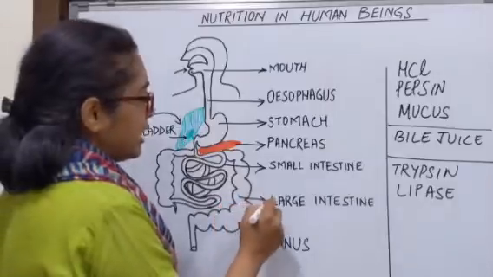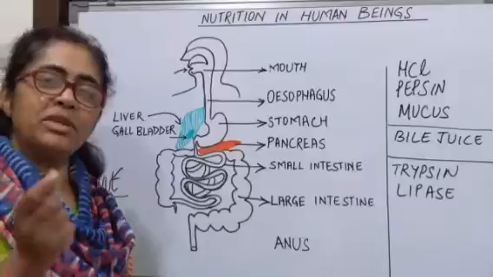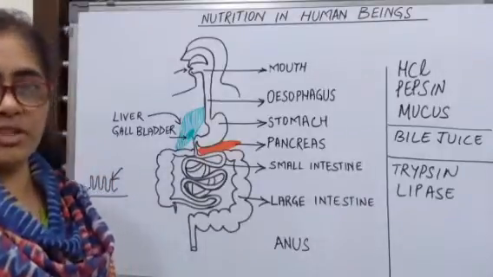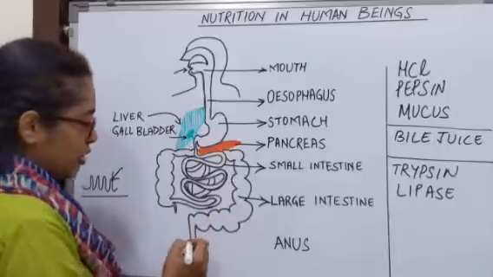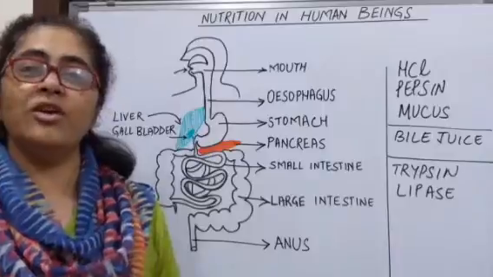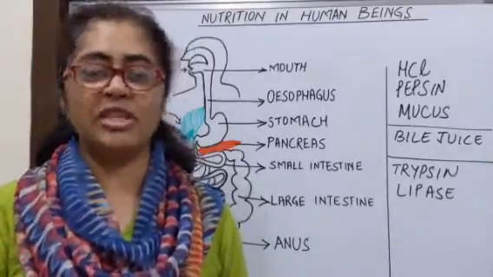Now, in the large intestine, water and salts are absorbed by the villi present in the large intestine, and the remaining unwanted material or waste material is thrown out of the body through the opening that is called the anus. And this is how nutrition in human beings takes place and the process of digestion is completed.